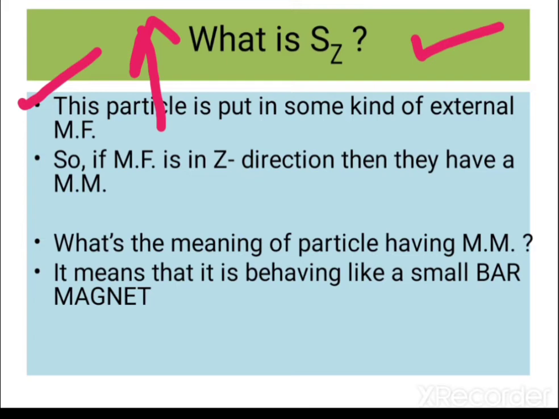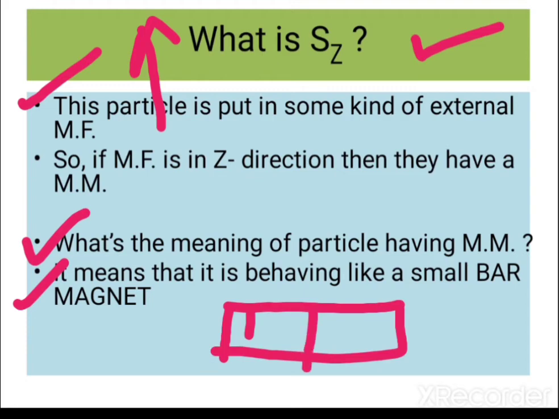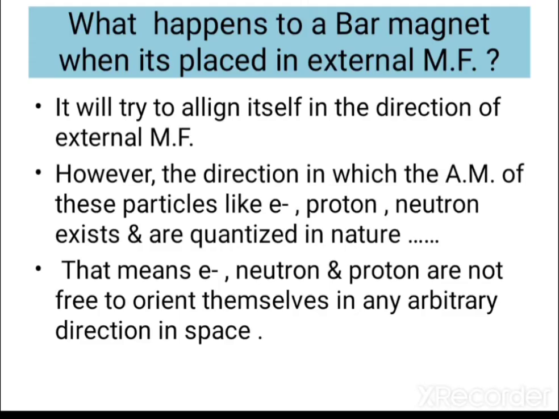So what is the meaning of magnetic moment here? It means that it is behaving like a bar magnet, which has a north pole and a south pole. Now the next question that arises is what happens to a bar magnet when it is placed in an external magnetic field? It will try to align itself in the direction of the external magnetic field.